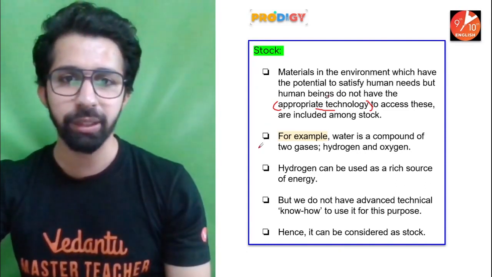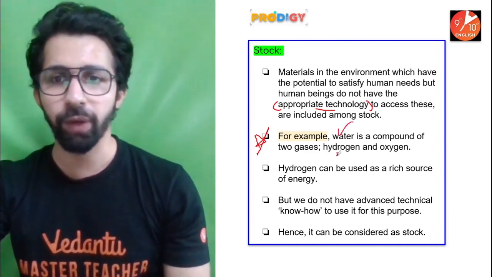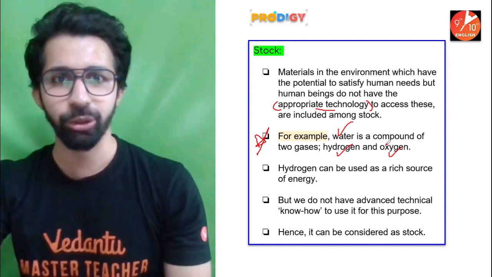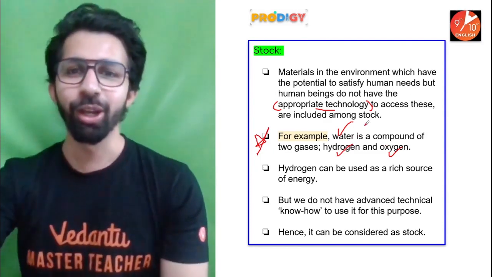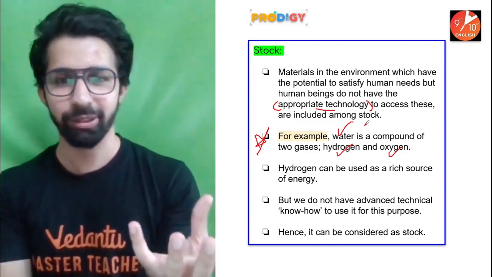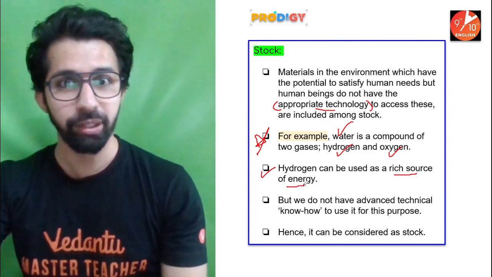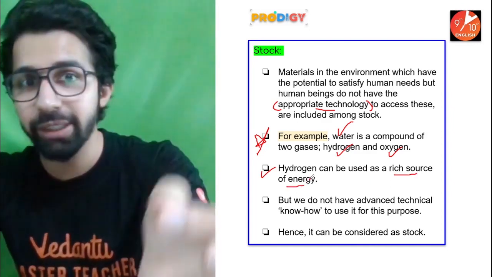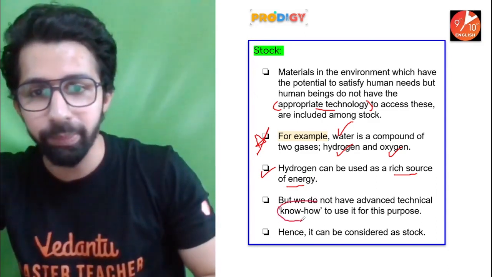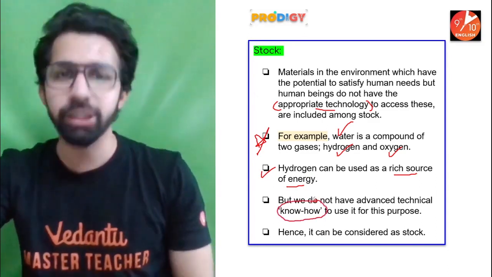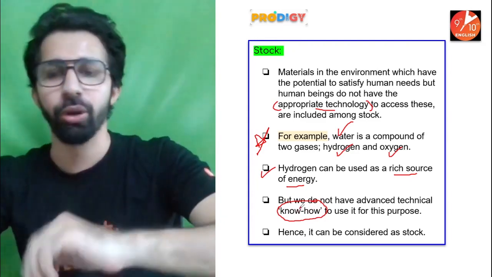Now, here one example is given to you: water is a compound of hydrogen and oxygen. I am sure everyone is aware of this. If not, make sure that you contact Shilpi ma'am for the same. So, water consists of hydrogen and oxygen. Hydrogen can be used as a very rich source of energy, but as of now, we do not have the know-how, meaning we do not have the technology to use it as a resource. So, it will come under stock.